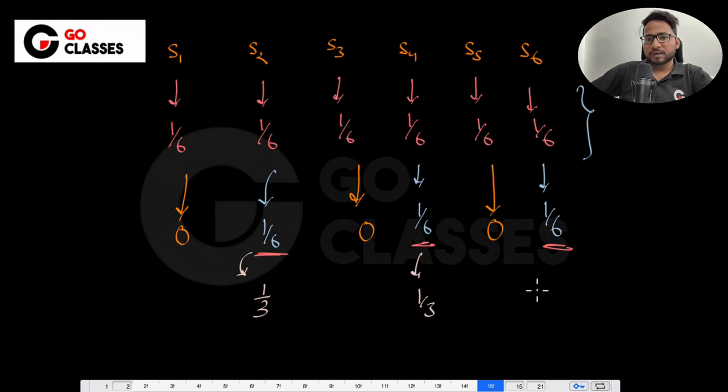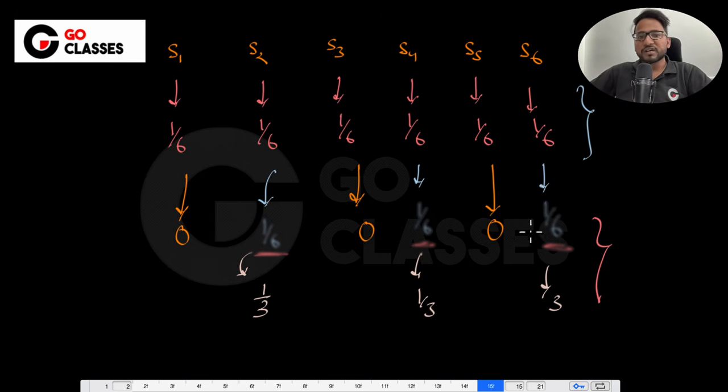It is 1 by 3, it is 1 by 3, it cannot be 1 by 6. So maybe I can just remove this 1 by 6, right? It has to be redistributed. And that's the beauty of conditional probability. So let me just write here, this has been redistributed. This is the redistribution of the probability.